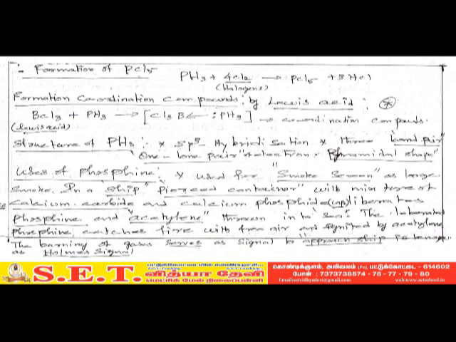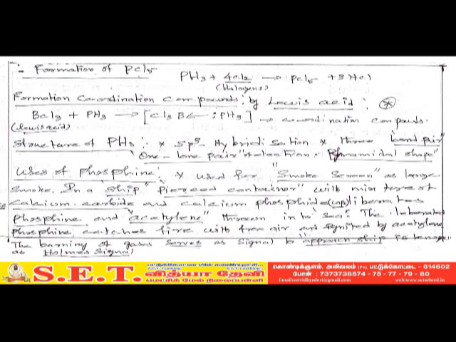Formation of PCl5: PH3 reacts with chlorine to give PCl5 and 3HCl.